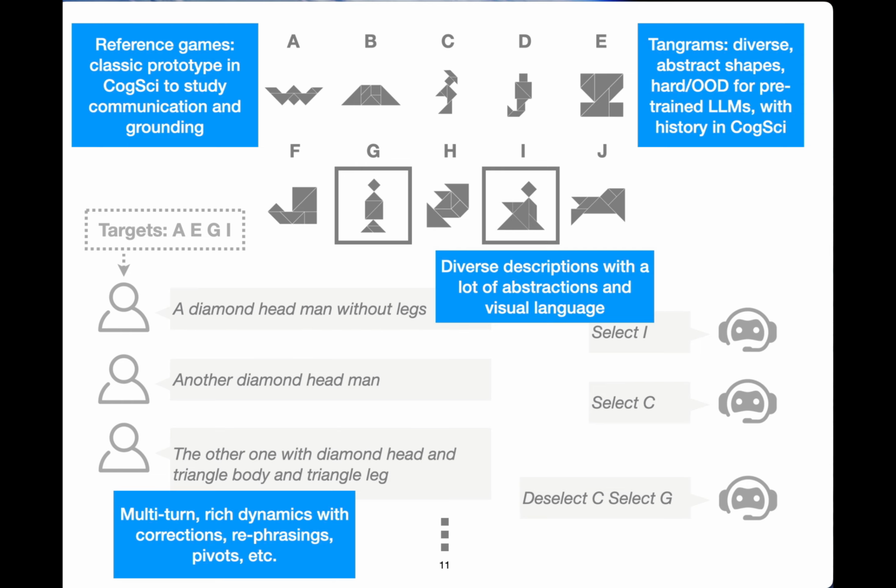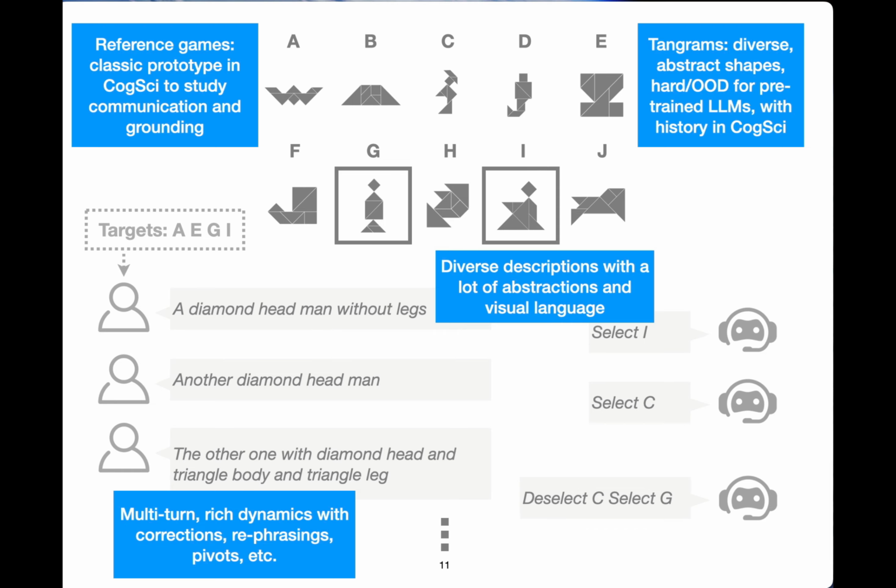So what do we have here? This scenario builds on reference games. It's a classic prototype in cognitive science to study communication and grounding. So we are building here on decades and decades of research and studies in cognitive science and NLP. For our visual stimuli, we use tangram images. We have a very diverse set of tangrams from the KiloGram dataset that we released a few years ago. These are abstract shapes. They are very hard and out of distribution for pre-trained LLMs. This means we have a lot of room for improvement, so we can really see the effect of our learning.